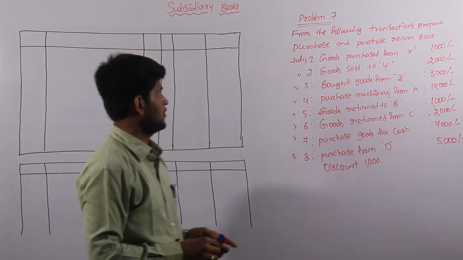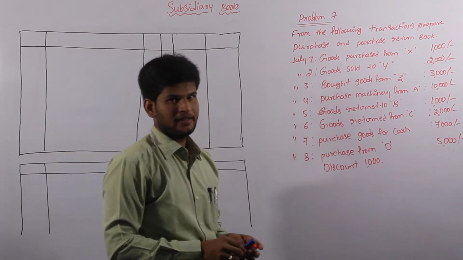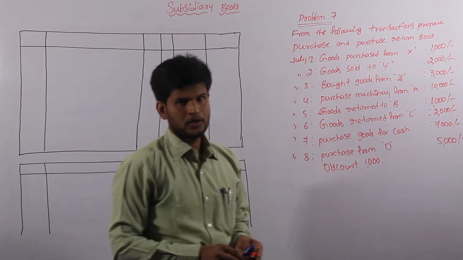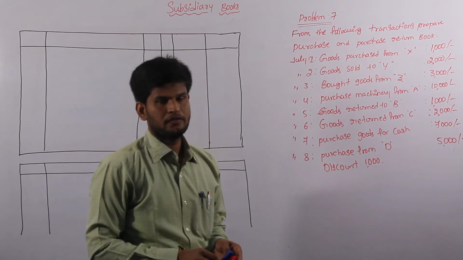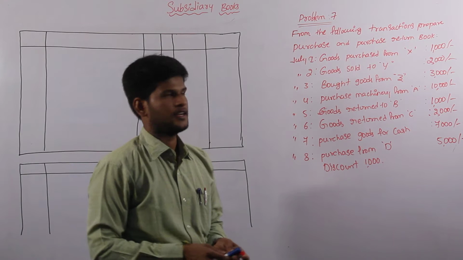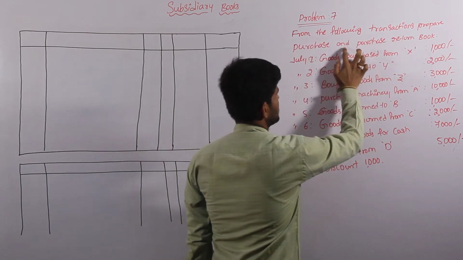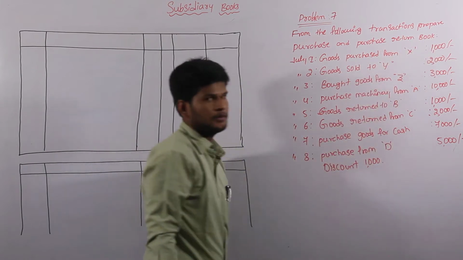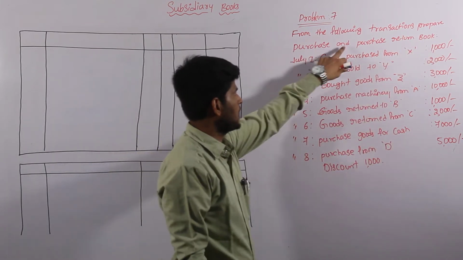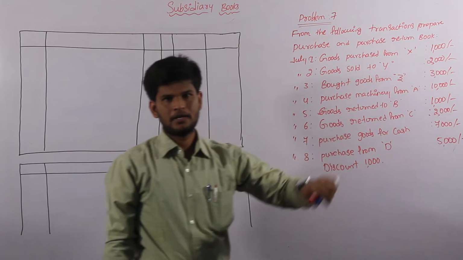Let us come to solve the seventh problem. I am reading the seventh problem. The problem is relating to which type of subsidiary book, and we have to find out the exemptions as well as conditions. Come to the seventh one. From the following transactions, prepare purchase and purchase return book. Means prepare purchase book as well as purchase return book. Examiner is going to ask.